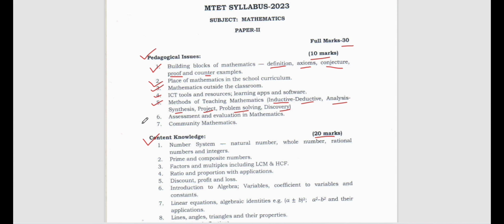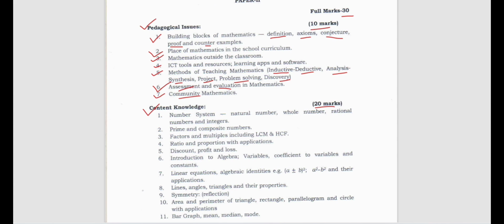All right, let's go to part 6. This is assessment and evaluation in mathematics. So how do we do the assessment and how do we evaluate the learners in mathematics? That we have to keep in mind. Then community mathematics. What do we mean by community mathematics? That also you have to study nicely. So these were the subunits for pedagogical issues, which is very easy, believe me.